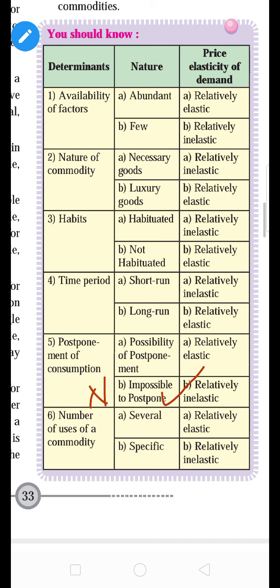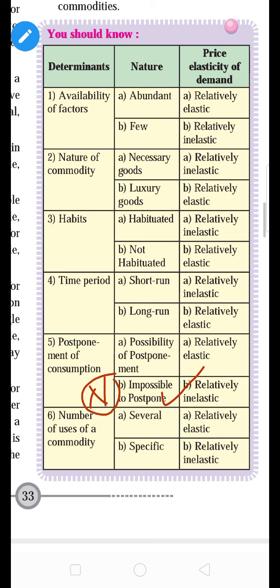relatively inelastic. Yes, like medicine, salt, uniform, these are necessary goods for life. You have to purchase them at any price, whether the price is high or low. So the demand for necessary goods is relatively inelastic, or sometimes it is perfectly inelastic demand, meaning no change in demand, only the price fluctuates. Okay, so in this way you can write.